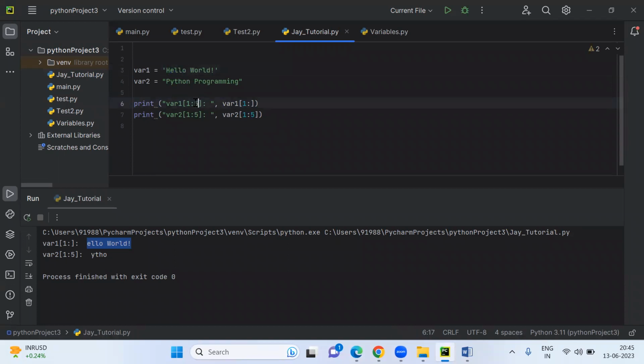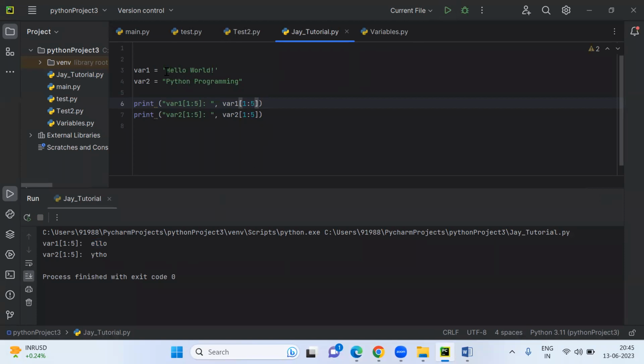We have taken 5, so before 5, 4 will come. So it only goes up to the fourth character. 5 is excluded here, meaning it will print only till 4. So now if you run here, you will get ELLO.